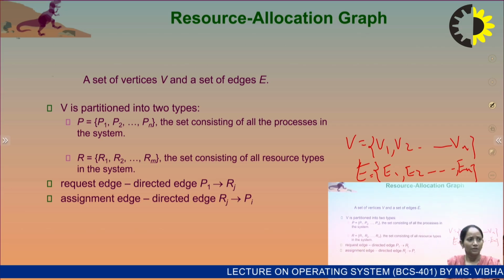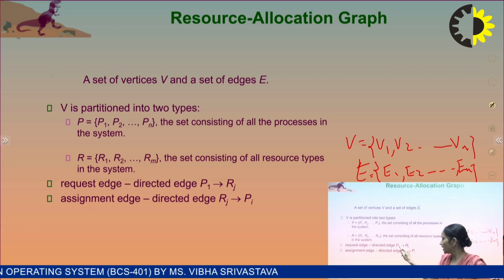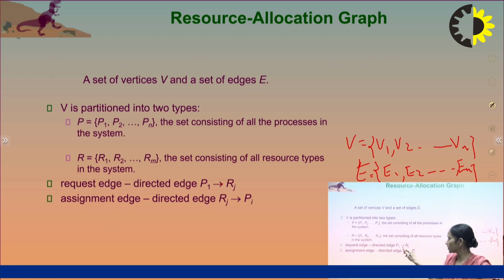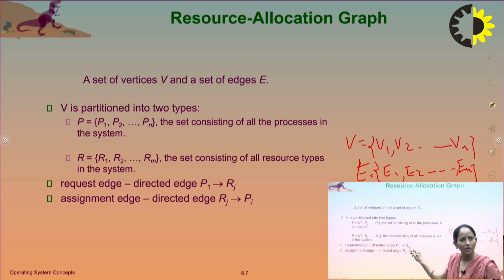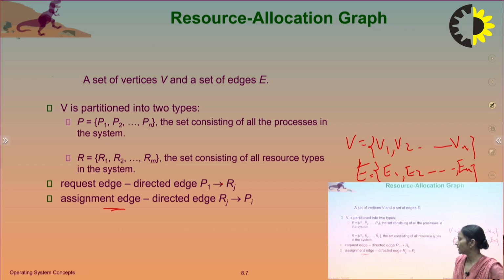Next, the request edge. A request edge is a directed edge from Pi to Rj, which means process Pi is requesting a resource Rj. This is called the request edge. And this is called the assignment edge: a directed edge from Rj to Pi, which means Pi is holding the resource Rj. Suppose we take this example with P1, P2, R1 and R2.